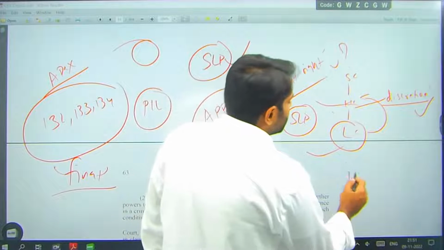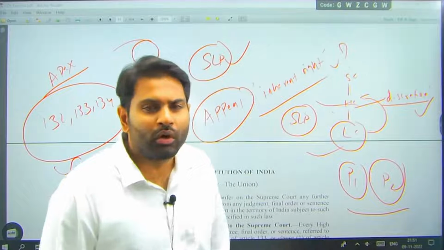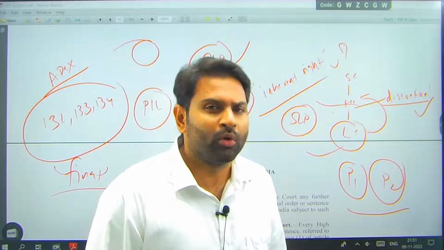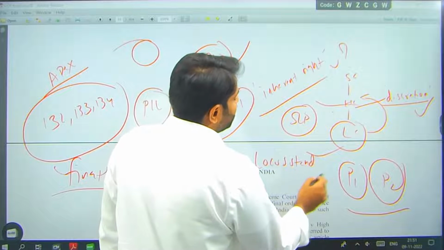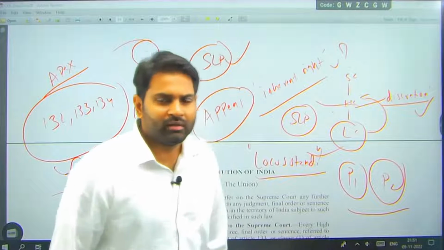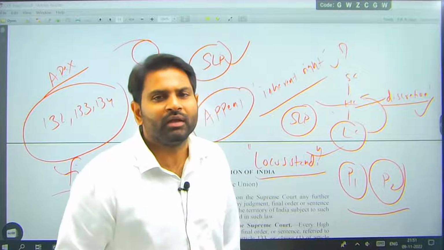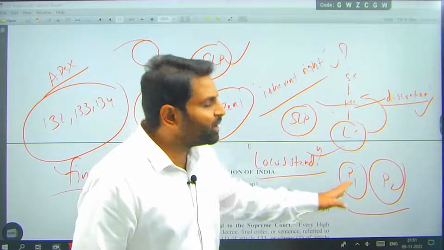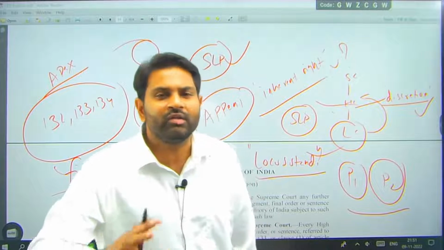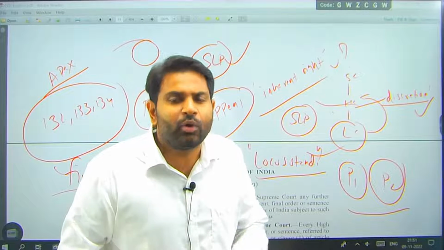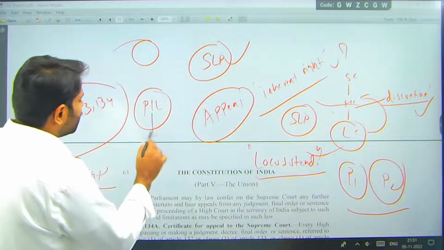So normally, who can go to courts? Parties in disputes can go to courts. For example, me and my brother are fighting. Who can go to court? Me or my brother. My neighbor cannot go to court. That is called locus standi. For example, me and my brother are fighting for a property, right? I am P1 and he is P2. Both are fighting for a property. Only either me or my brother can go to court. My neighbor cannot go. My relatives cannot go because they don't have locus standi. They don't have a case. The same way, PIL is a place where there is no locus standi.